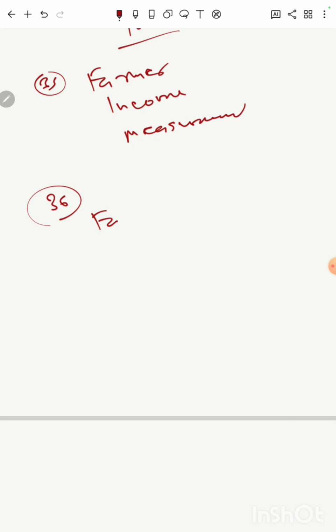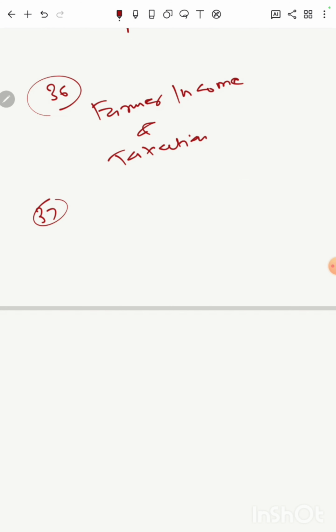Then one of the important questions in interviews is farmer income and taxation. So should we tax farm income? There are both arguments, yes and no. There are again middle paths. Few say that the 86% small and marginal farmers don't have remunerative prices or don't have that much income which can be taxed. But there are a few farmers who have large land holdings and they earn much more from farming, so they should be taxed. So there is a debate going on, so you need to prepare these issues thoroughly.